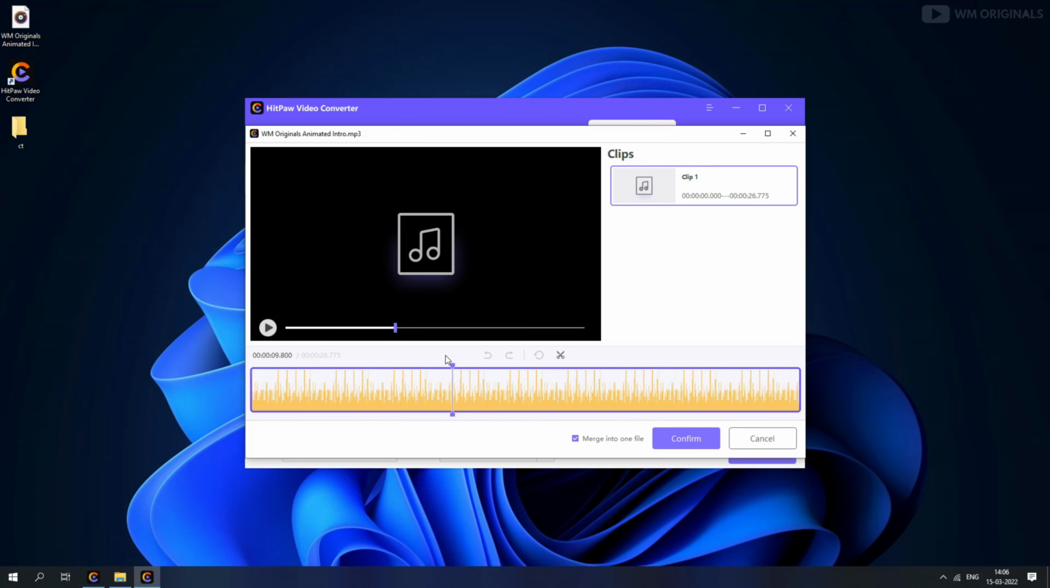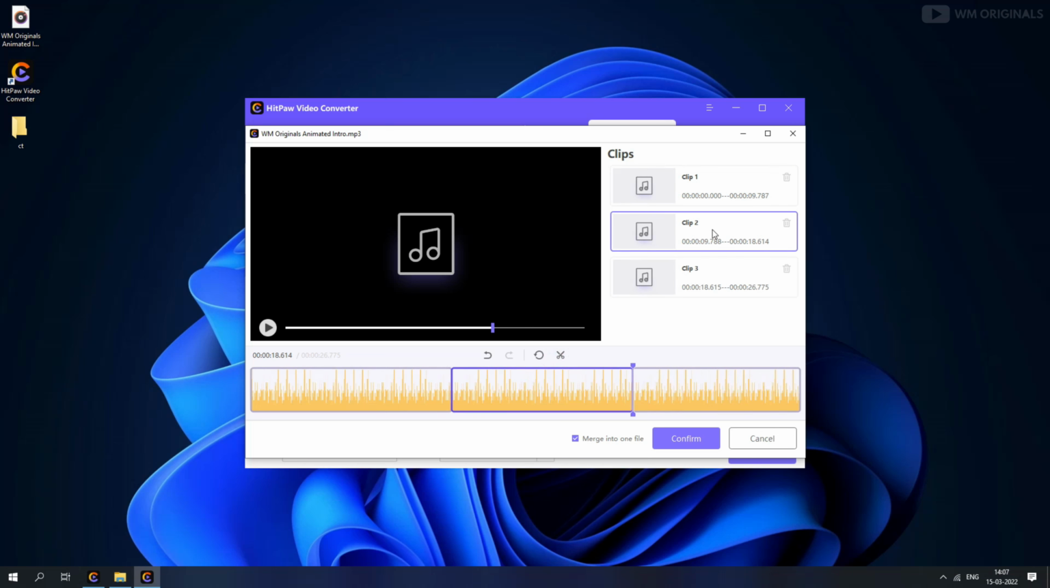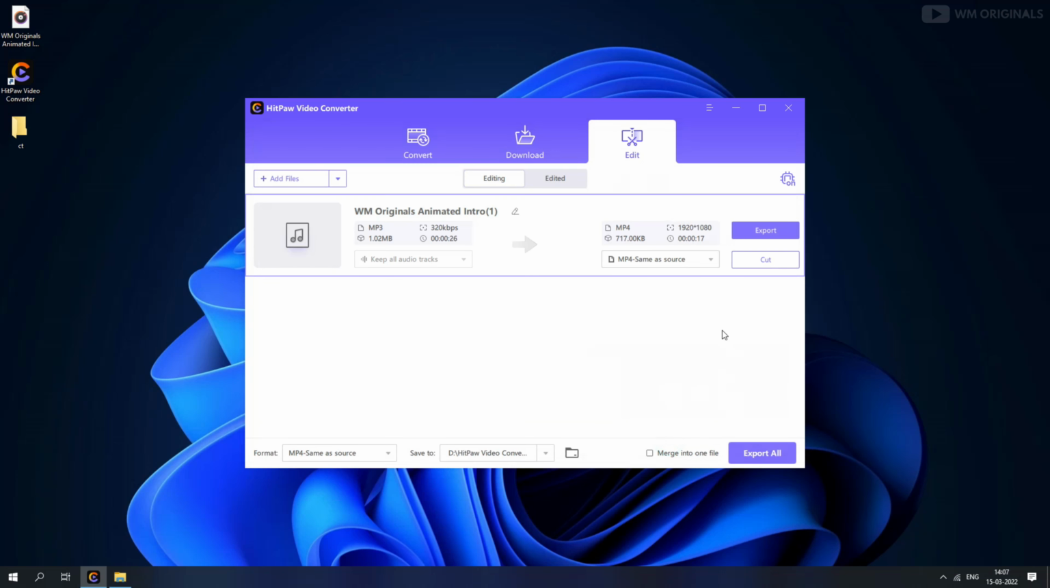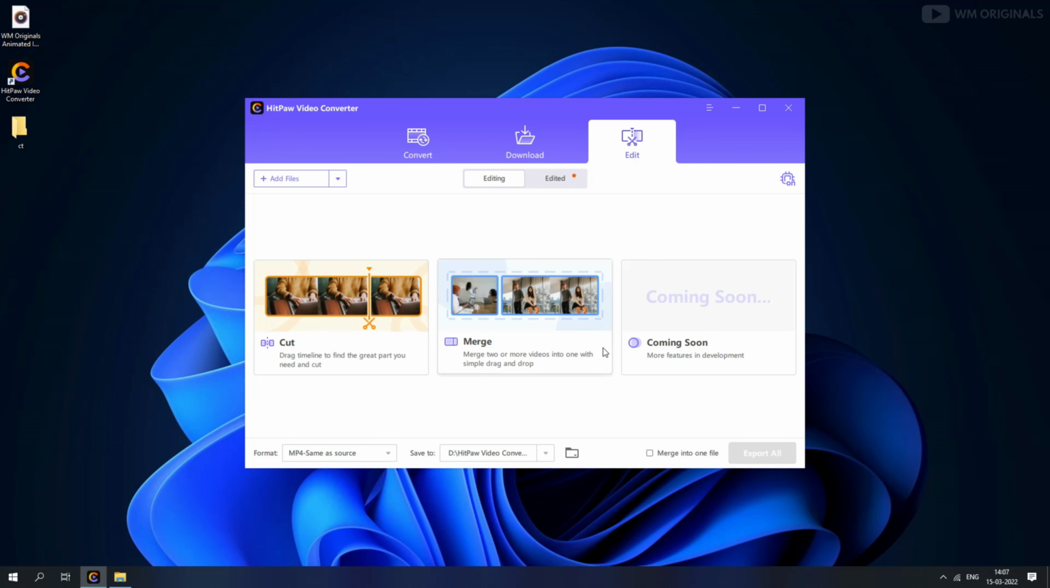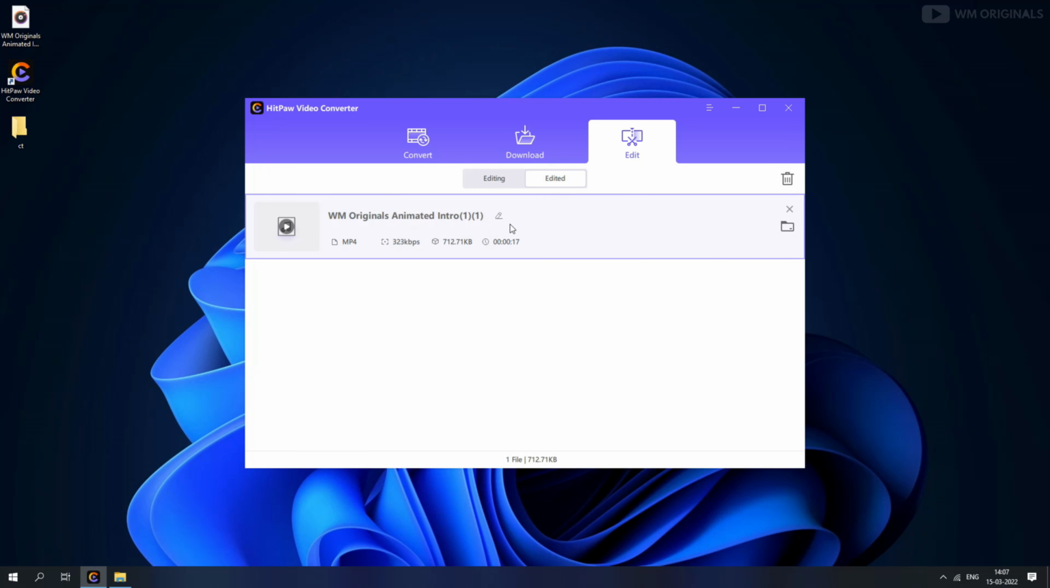We can place or move the pointer and then split the audio clip by clicking on this. Now let's place a pointer over here and then click on split audio. We can see three different clips now. We can delete the middle clip and then click on confirm to merge the rest of the audio clip. Next, we need to click on export. It starts exporting, and within seconds it gets completed. We can click on this to view the edited audio clip. Click on this to preview. Can also open file location by clicking on this.